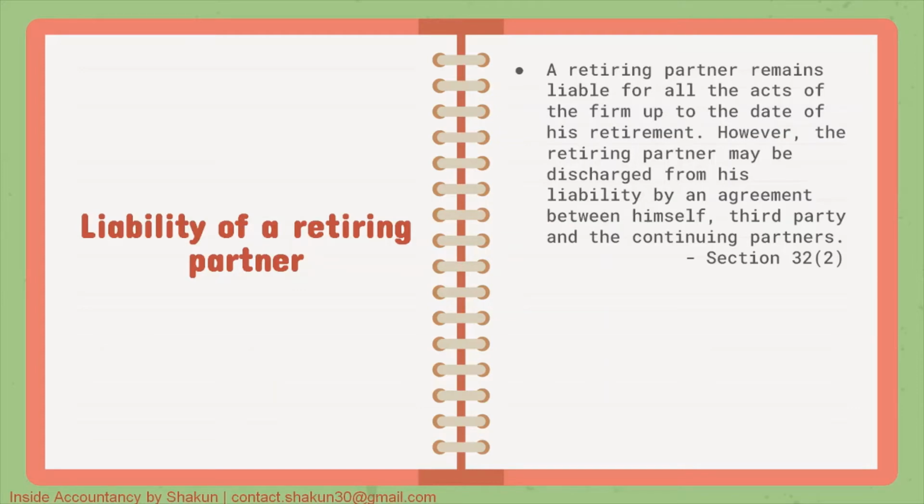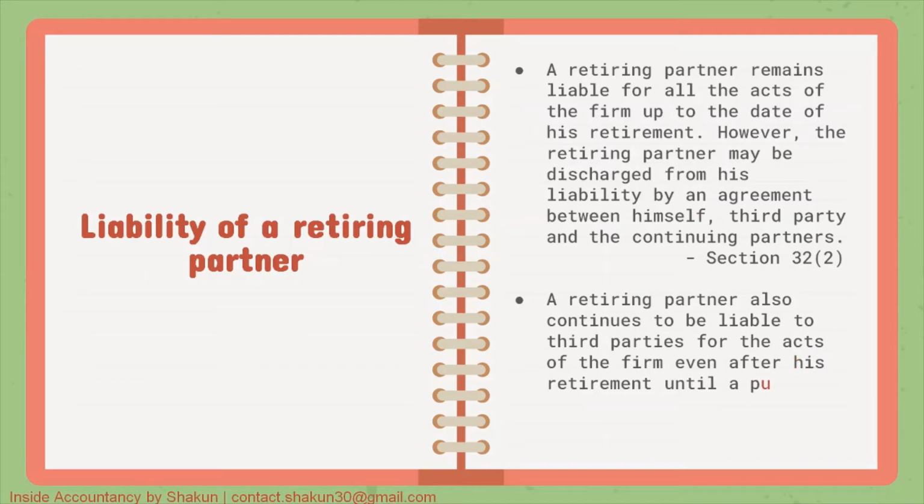According to section 32, subsection 3, a retiring partner also continues to be liable to third parties for the acts of the firm even after his retirement until a public notice of his retirement is given. So until a public notice is given, he will remain liable to third parties for any act of the firm. So he will have to pay compensation to any third parties because of any activity undertaken by the firm.